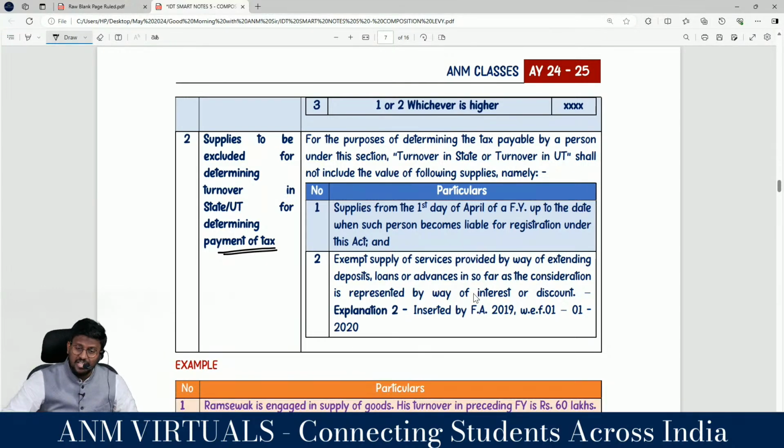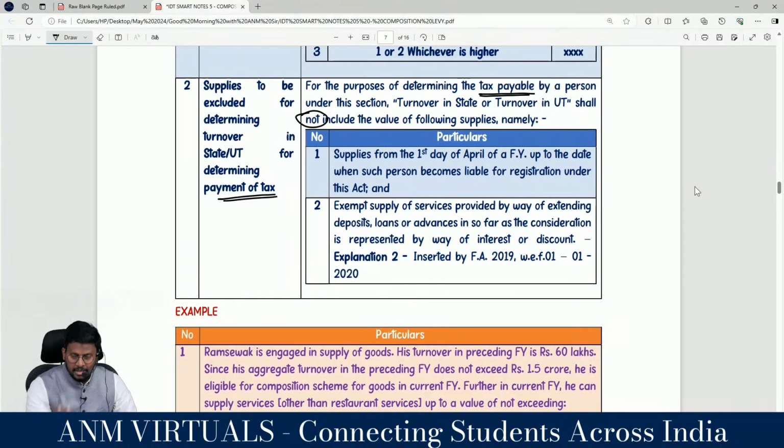Now, the state turnover for the purpose of determining the tax payable, because we will be paying the tax based on the turnover in the state or union territory, shall not include the value of the following supply, namely supply from the first day of the financial year up to the date when such person becomes liable for registration under this Act, because this is an exempt supply, correct?